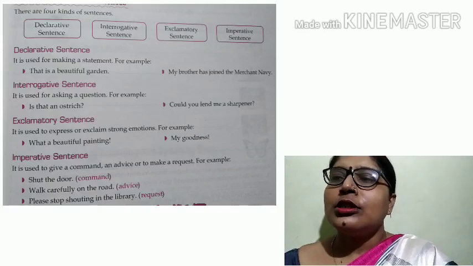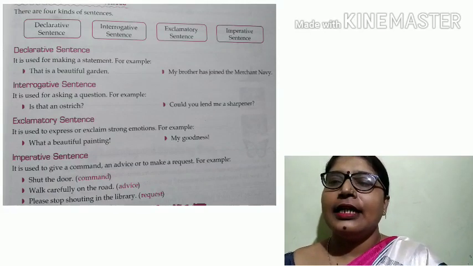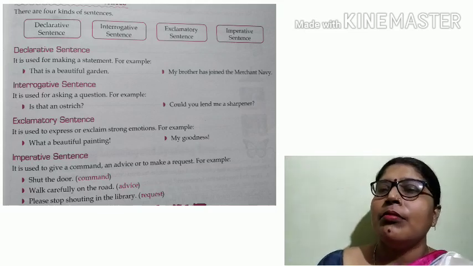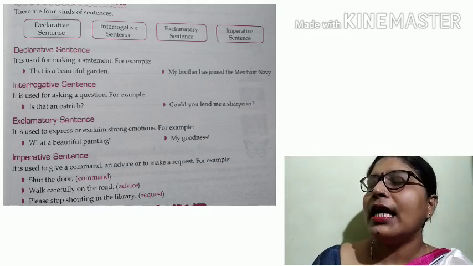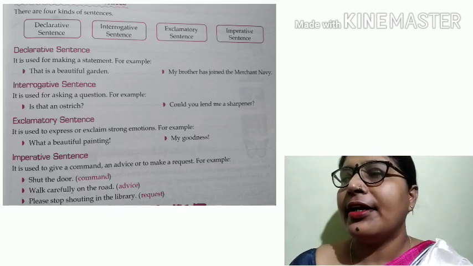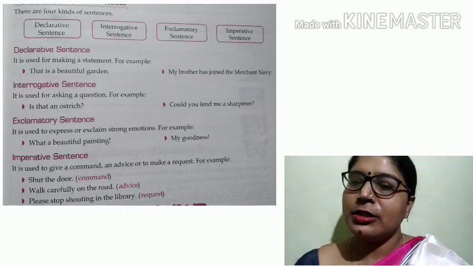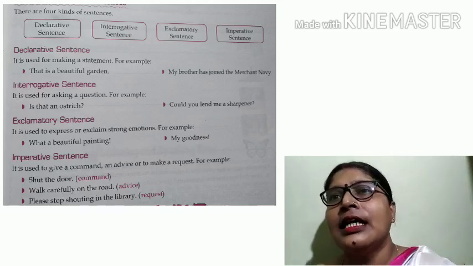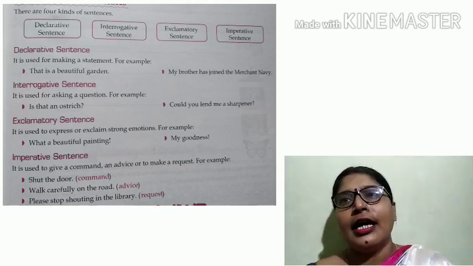When we use requesting sentence, then we use please or kindly. When we show advice, then we say drink a plenty of water daily. Here also verb plus object, only the sense says whether it is showing order or advice.